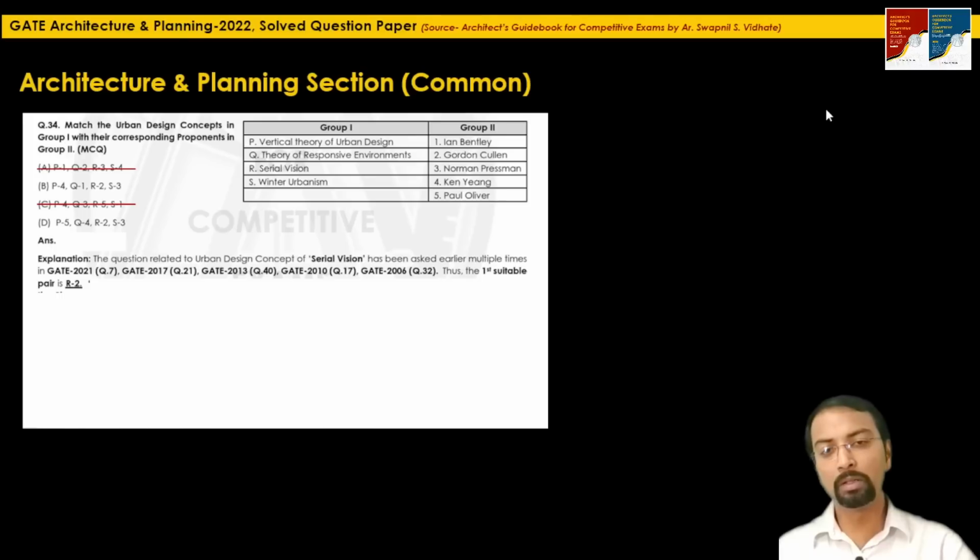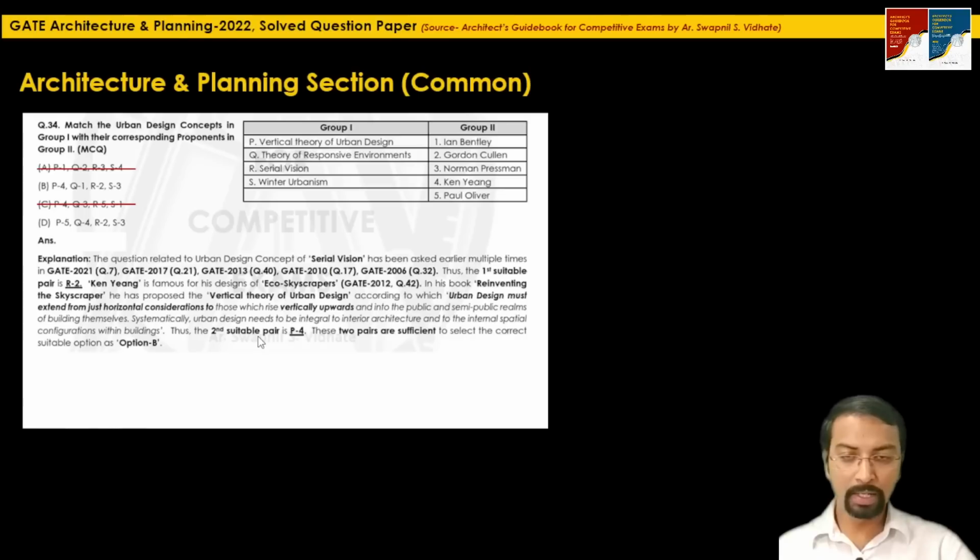Ken Young is associated with eco skyscrapers. The question related to eco skyscrapers proposed by Ken Young has been asked earlier in GATE 2012 in question 42. In his book Reinventing the Skyscraper, he has proposed the vertical theory of urban design.